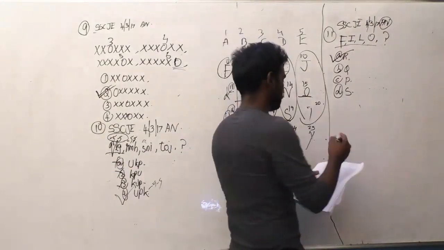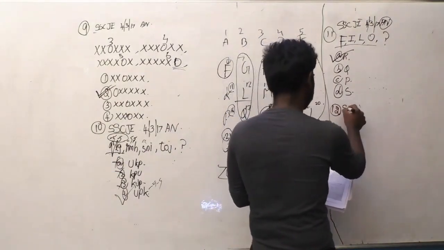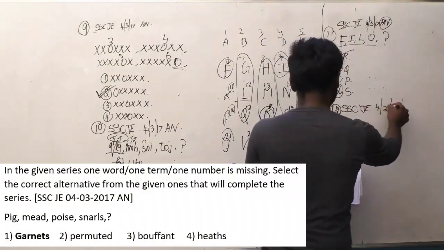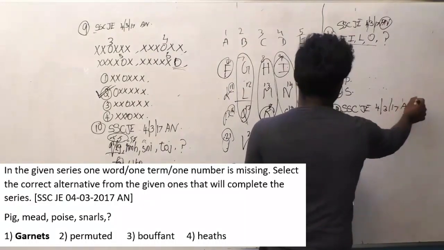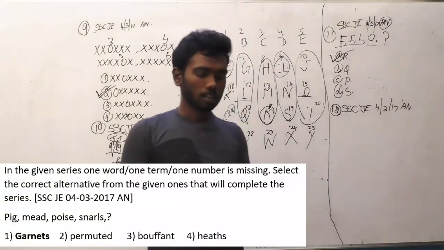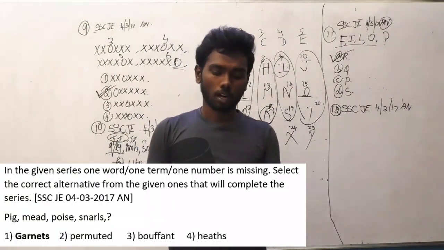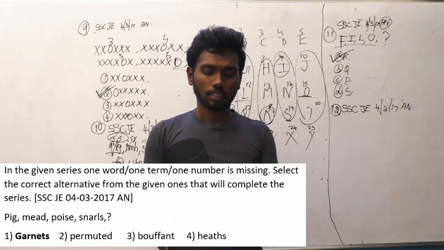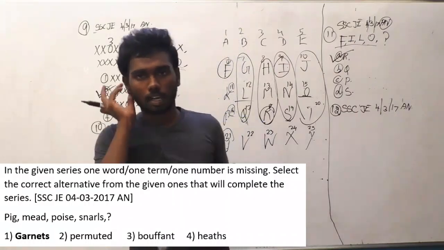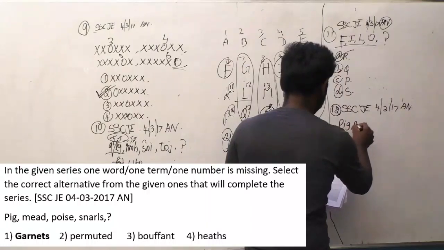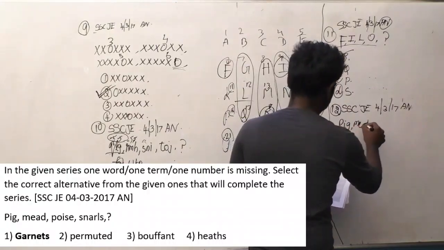Question number 12. This one is asked in SSC JE 4-3-2017 afternoon batch, the same batch as that one. The question is, in the given series, one word or one term or one number is missing. Select the correct alternative from the given ones that will complete the series. And the series is provided below. Pig, mead,